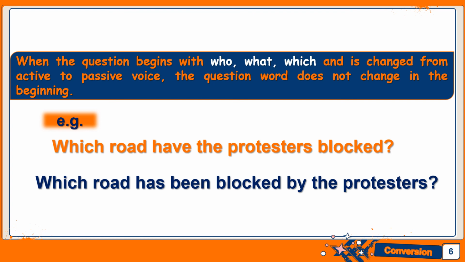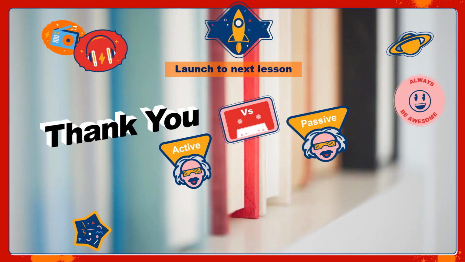But in our passive voice, if you observe, which road? Now we are talking about road, one road. Which road has been blocked by the protesters? So we've taken the protesters towards the end, and our focus in our passive voice sentence is on road, which is singular. I hope you all enjoyed the video, and now you know how to convert interrogative sentences into passive voice.